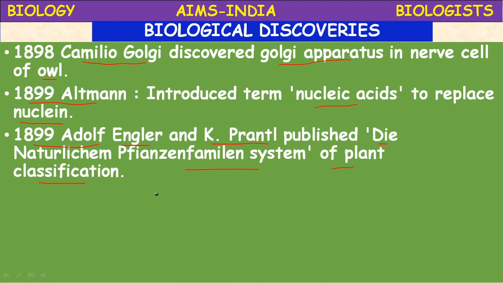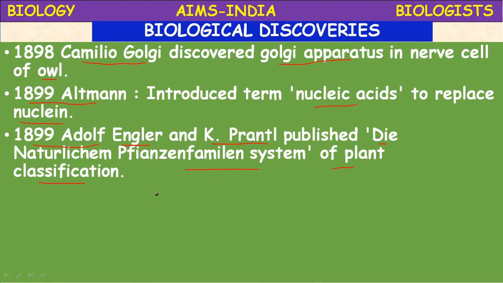See the famous classifications in plants. In the previous class we studied the Bentham and Hooker classification, a natural system of classification, and the Hutchinson system of classification. Like that, many plant classifications have been introduced. The Engler and Prantl system of classification is one of the prime systems of plant taxonomy or plant classification.